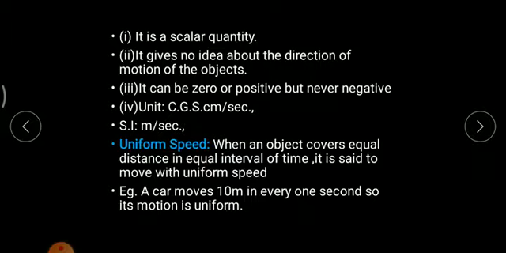Since the distance traveled in the time taken is the same each time, we will say it is a uniform speed. The example would be a car that moves 10 meter in every 1 second. In every 1 second, the car covers a distance of 10 meter. In another 1 second it covers 10 more meter, and in another 1 second, 10 more meter. So the car's motion would be called a uniform speed.